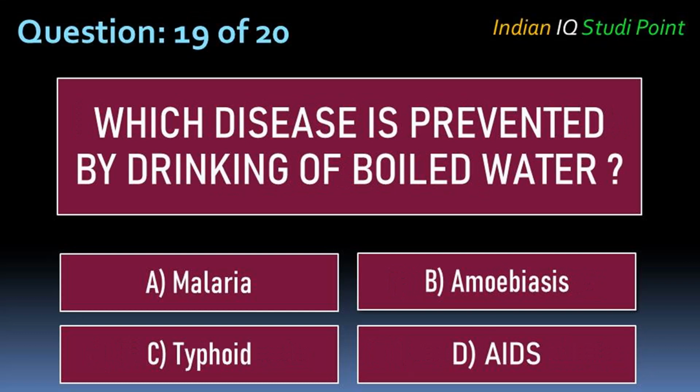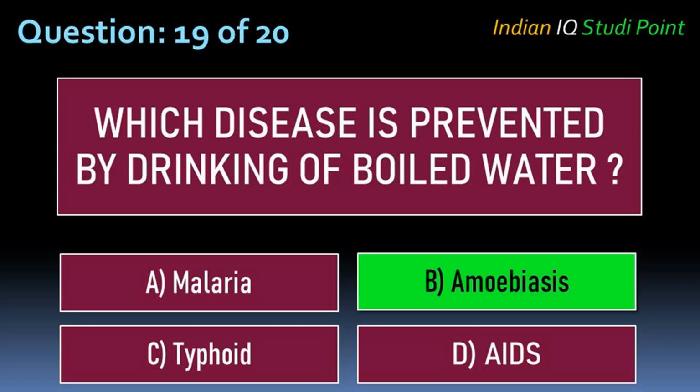Coming to the next question, which disease is prevented by drinking of boiled water? Option A malaria, B amoebiasis, C typhoid, D AIDS. And the correct answer is option B amoebiasis.